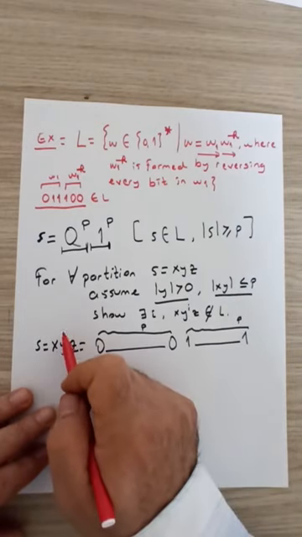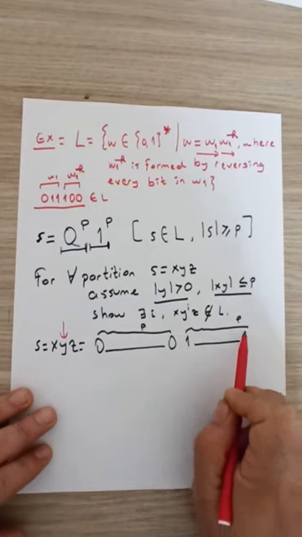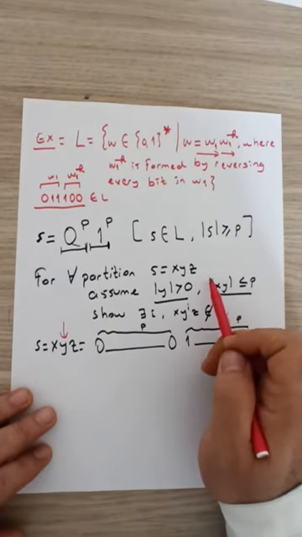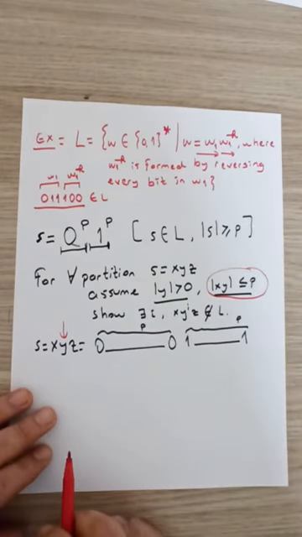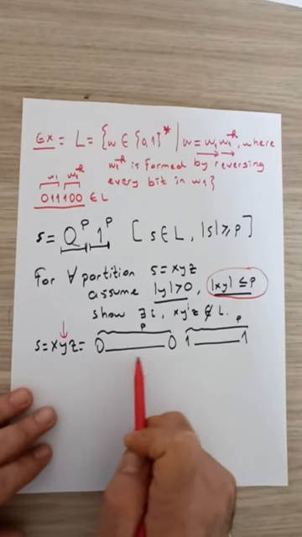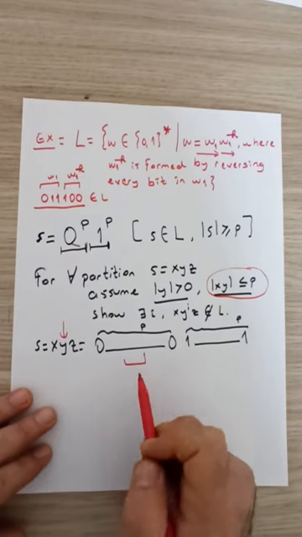Again, let's concentrate on the middle string y. Where can the middle string y be in this whole string? Due to this third condition of our pumping lemma, length of xy being less than or equal to p, y must belong to this initial part of the string consisting of zeros.